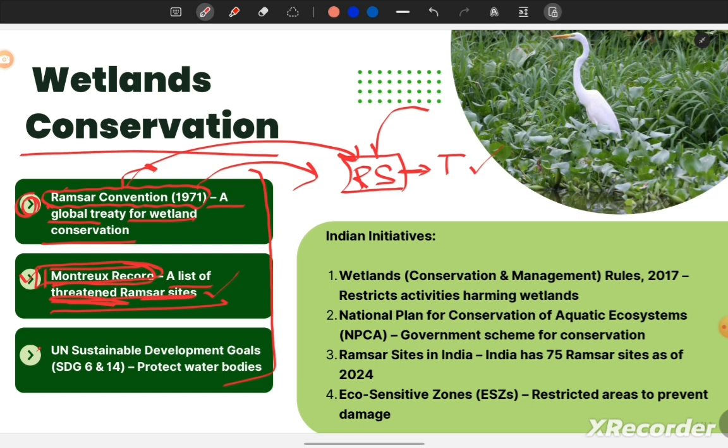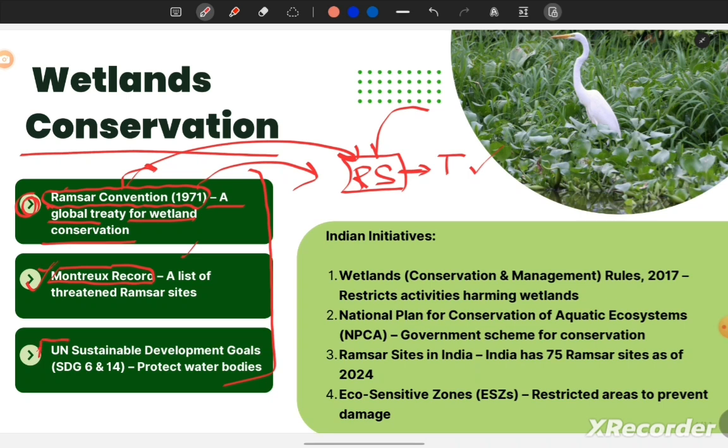Today, Loktak Lake and the Keoladeo National Park of Rajasthan are in the Montreal Record, which means both wetlands need immediate conservation efforts. Earlier Chilika Lake was also there, but with the government's efforts we have reduced the threat, so now it is out of the Montreal Record.